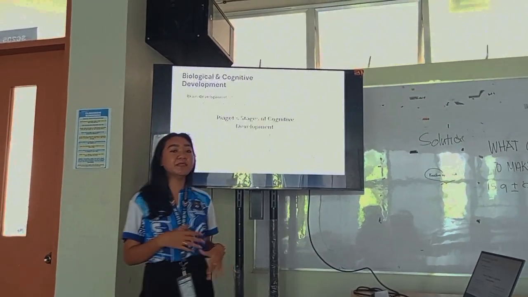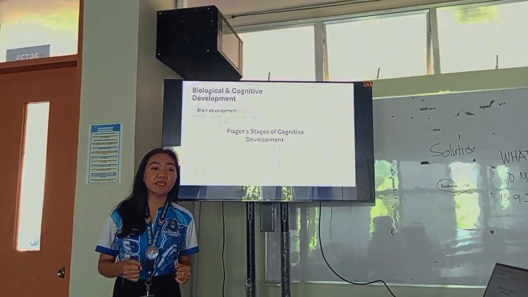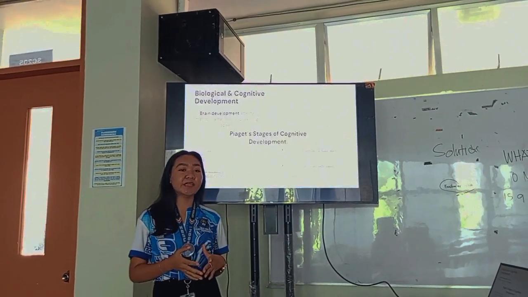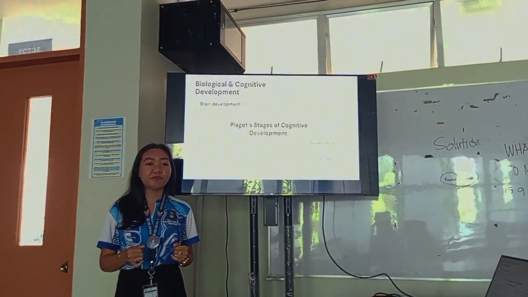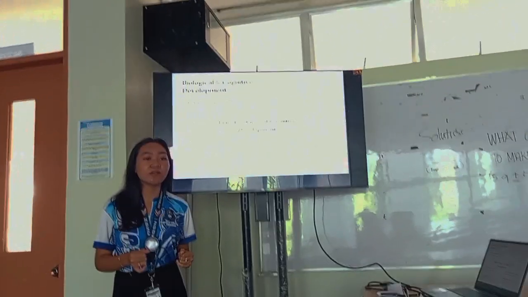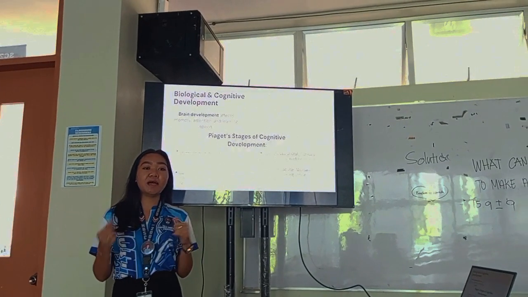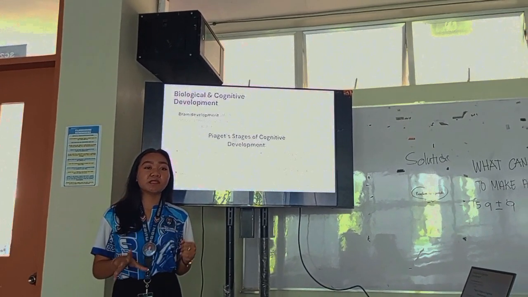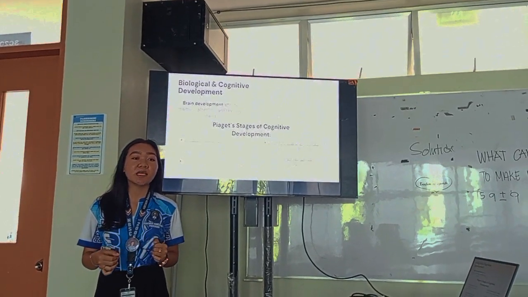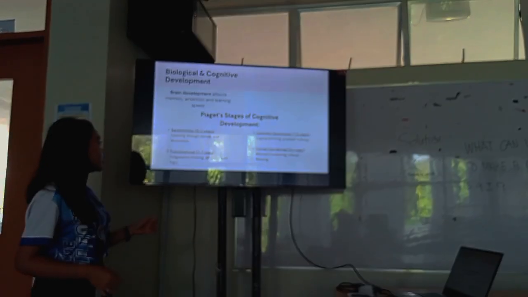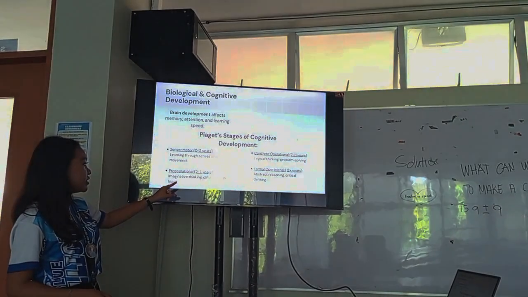In here, babies learn through their senses by touching, seeing, and even hearing. Like for example, when you give a baby a rattle, they shake it, they also put it in their mouth or even drop it. And that's how they learn. It's by using their senses and actions. The next one is the pre-operational stage, which is 2 to